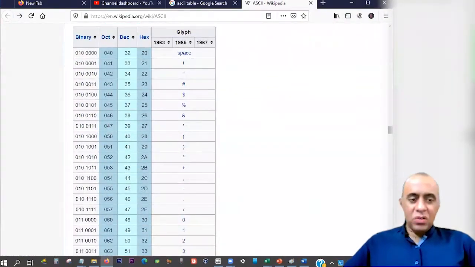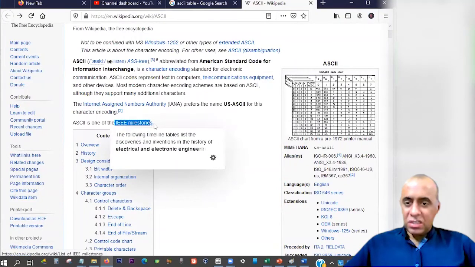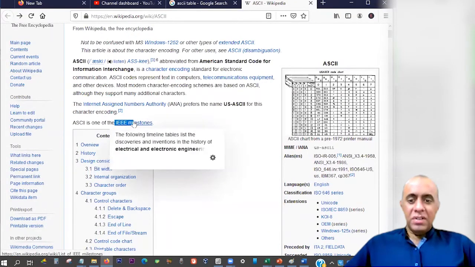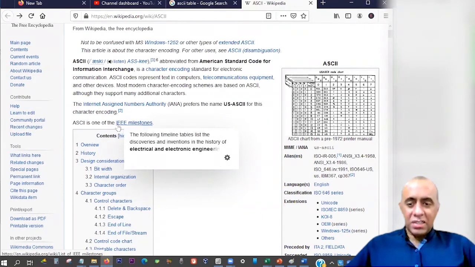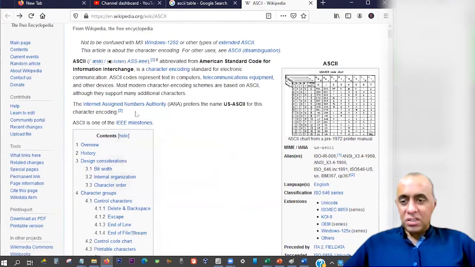Here you can see that ASCII codes are, by the way, standardized by the IEEE, which is an organization responsible for providing standards for everything you use, like Wi-Fi or 4G, and all the digital revolution. All of this is standardized by an international organization, which is short for Institute of Electrical and Electronics Engineers, IEEE, right? So IEEE is a famous organization, and actually really important.